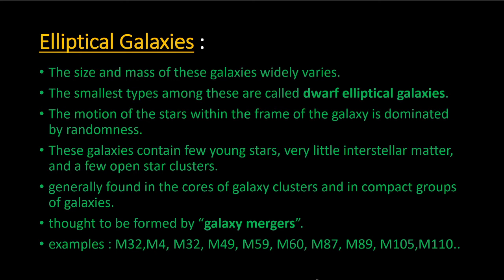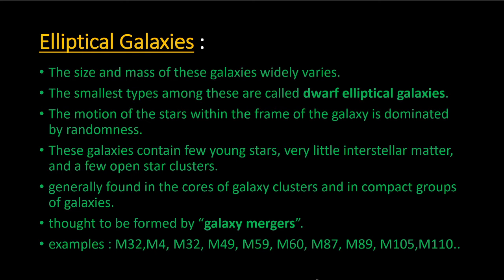These may not be larger than even a typical globular cluster, but may contain considerable mass in the form of dark matter. The motion of the stars within the galaxy is mostly dominated by randomness. These galaxies contain few young stars, very little interstellar matter, and few open star clusters.